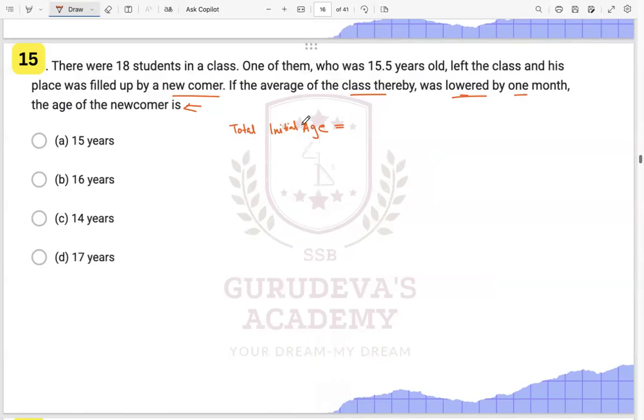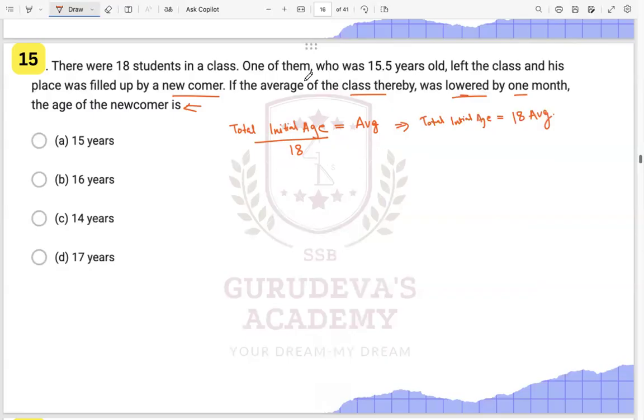Total initial age upon 18 students is equal to your average. We know this average is nothing but total sum divided by the number. So can we say that the sum of initial ages is equal to 18 times the average?